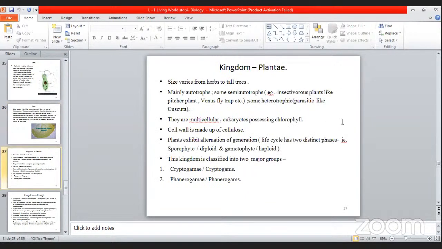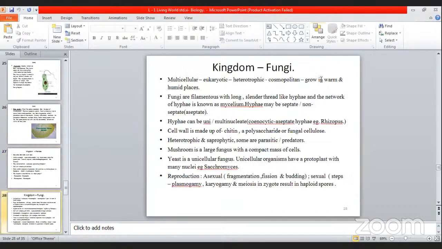Then kingdom Plantae, we are going to study in detail, considering their size varies from herbs to tall trees. Many are autotrophs, multicellular, and their cell wall is made up of cellulose. This we are going to study in the next lesson, that is kingdom Plantae. This is just an introductory part that I'm giving you students.